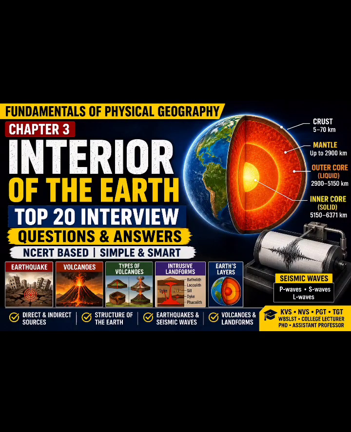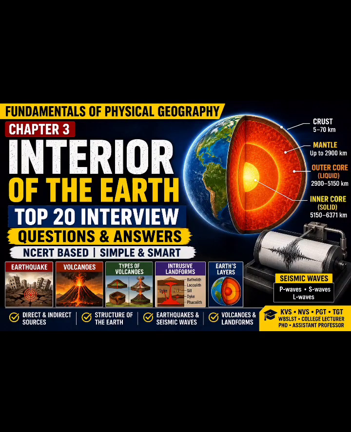Next question, how did the shadow zone help scientists understand the Earth's core? So, scientists observed that S waves disappear beyond certain regions. P waves also show changes in direction and velocity. These observations indicated that Earth's outer core is liquid and inner core is solid. Thus, shadow zones became crucial evidence for studying Earth's interior.